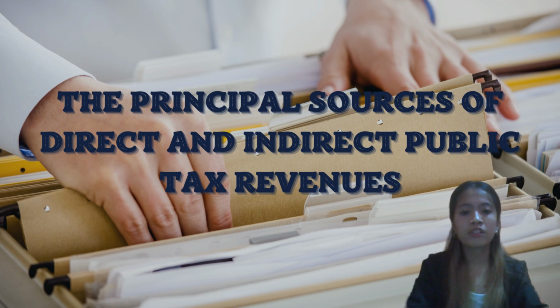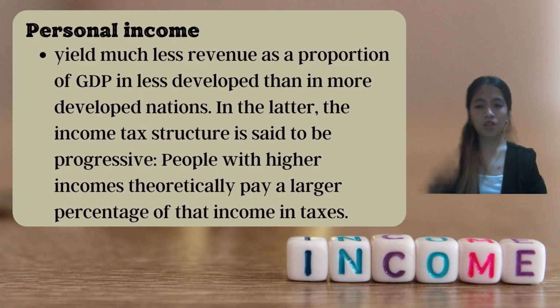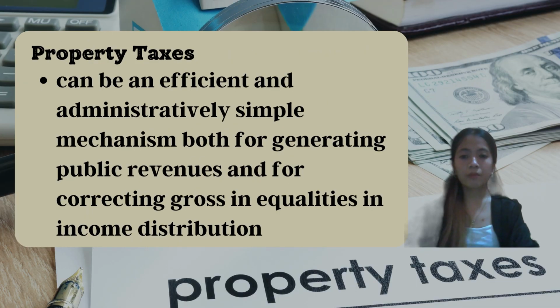The principal sources of direct and indirect public tax revenues. Personal income taxes yield much less revenue as a proportion of GDP in less developed than in more developed nations. In the latter, the income tax structure is said to be progressive. People with higher incomes theoretically pay a larger percentage of that income in taxes. Property taxes can be an efficient and administratively simple mechanism both for generating public revenues and for correcting gross inequalities in income distribution.